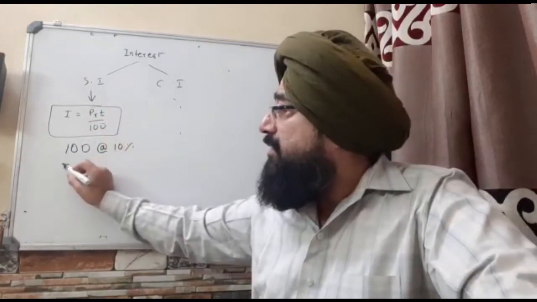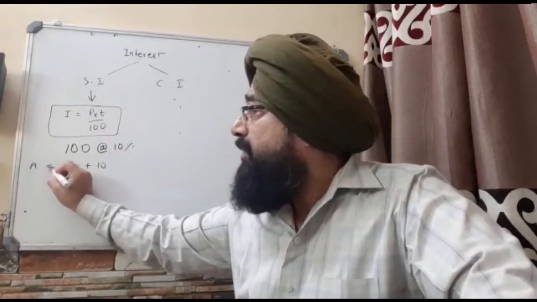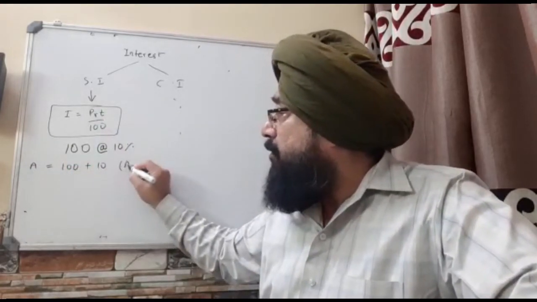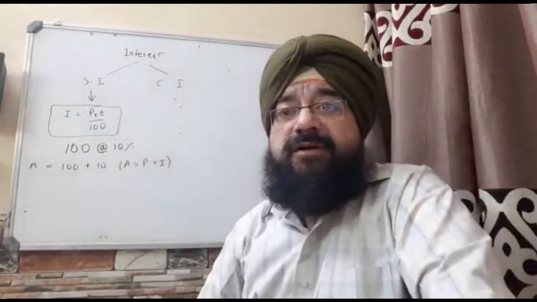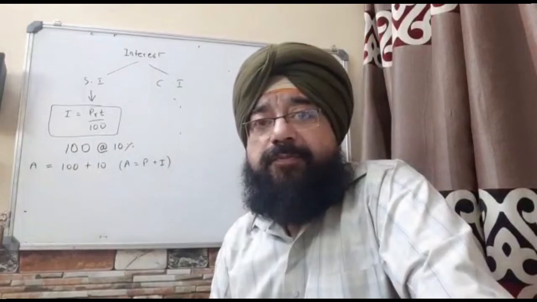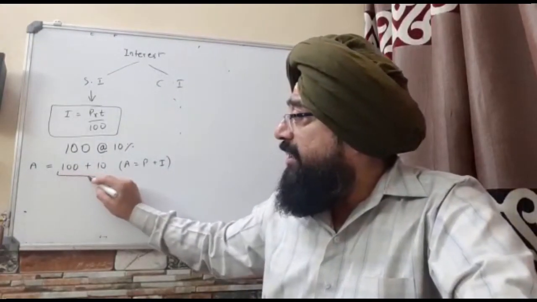He gives 100 rupees and 10 rupees back as the amount. So actually, what is amount? Amount is principal plus interest. This is the basic concept you have learned in the lower classes, I hope. So at the end of 1 year, you return 110 rupees.